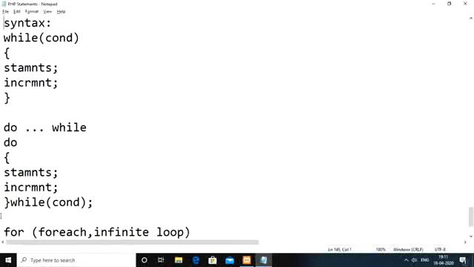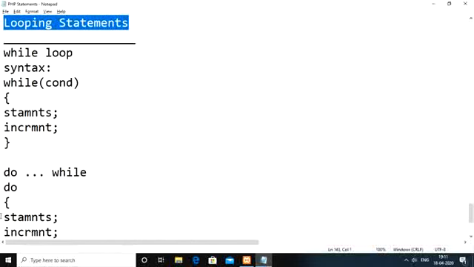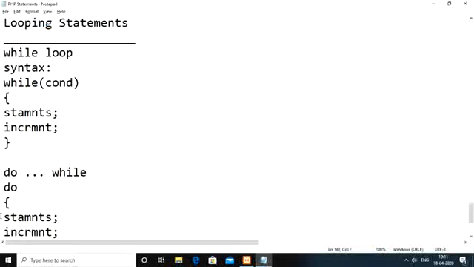So whatever it may be, either a while loop, a do while loop, or a for loop, basically all these three types of looping statements are used in order to repeatedly execute some set of statements as long as some condition is satisfied. Once the condition becomes unsatisfied, in that case we need to exit from the loop and execute the statements that follow the while, do while or for loop here. Okay, so what is the difference between all these three loops? We need to prefer the for loop.